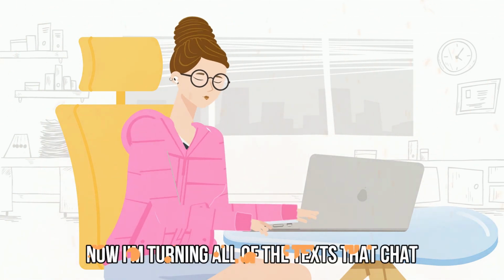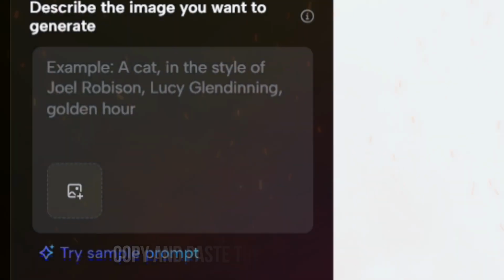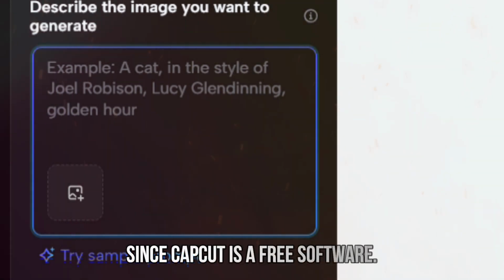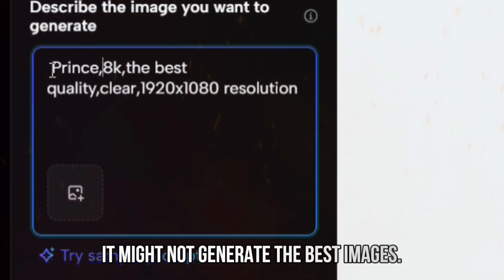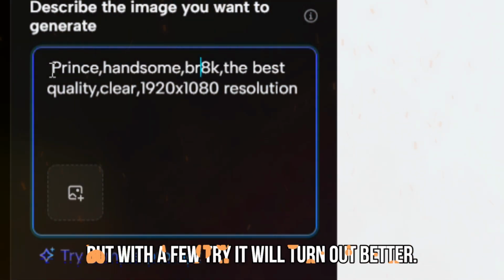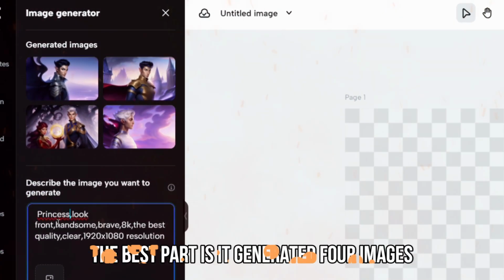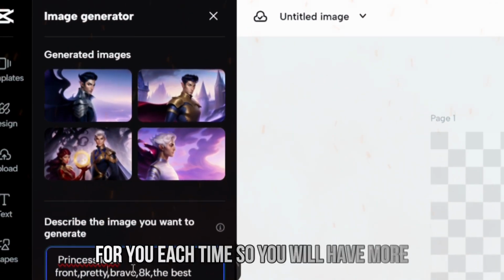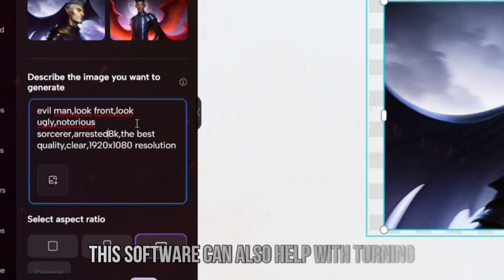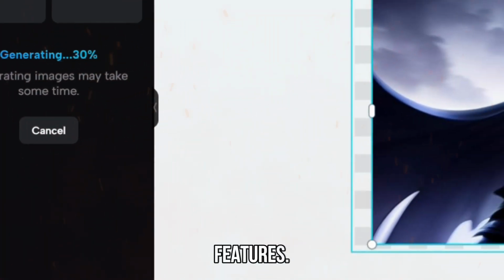Now I'm turning all of the text that ChatGPT generated for me into image. Just simply copy and paste the story into short sentence and paste into the prompt bar. Since CapCut is a free software, it might not generate the best images. But with a few try, it will turn out better. You need to be patient at this process. But the best part is, it generated 4 images for you each time, so you will have more option. This software can also help with turning text into videos, and a lot of cool features.